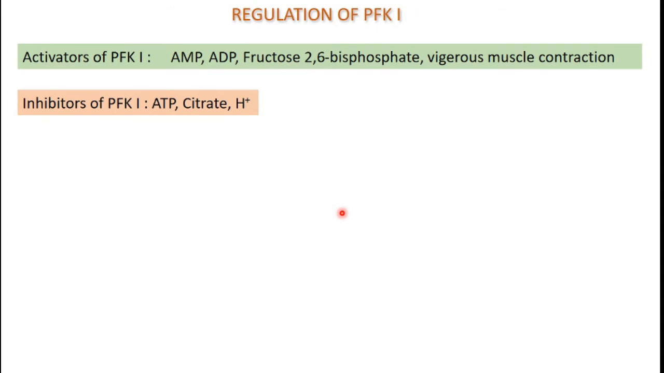Now we will talk about the regulation of phosphofructokinase 1. There are some activators and inhibitors of phosphofructokinase 1. The activators are AMP, ADP, fructose 2,6-bisphosphate, and vigorous muscle contraction can also activate the activity of PFK1. Now the inhibitors are ATP, citrate, and the hydrogen ion concentration.